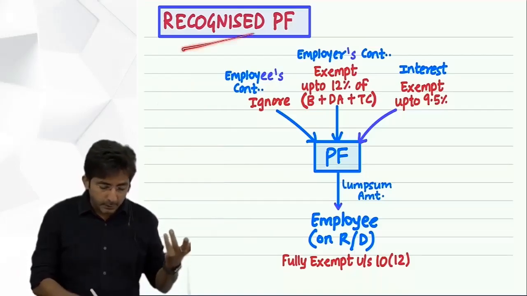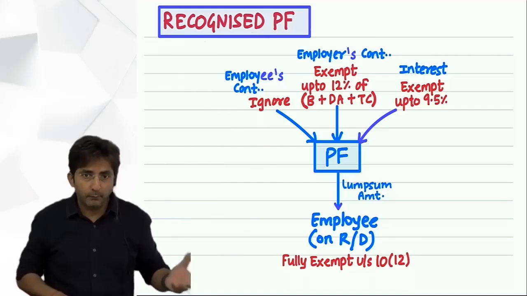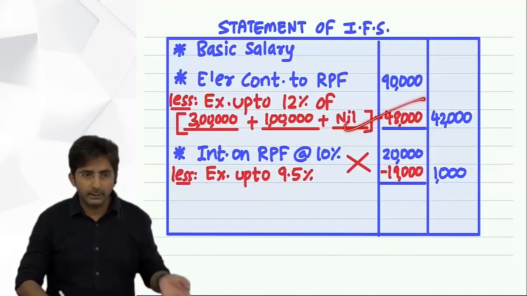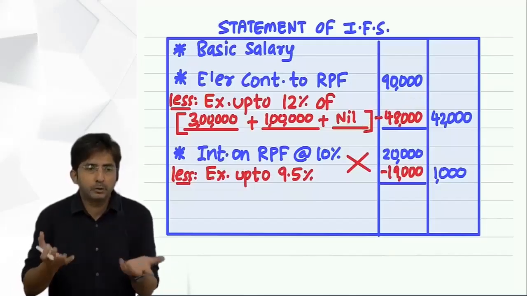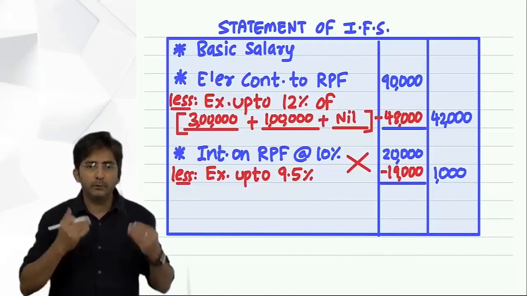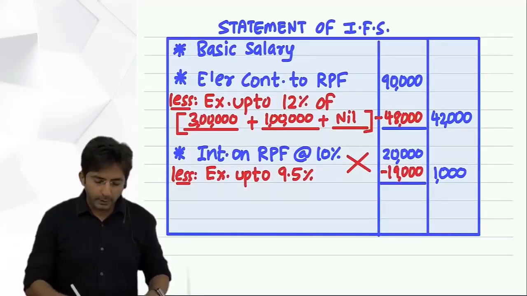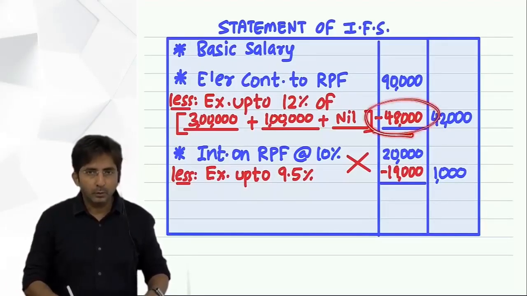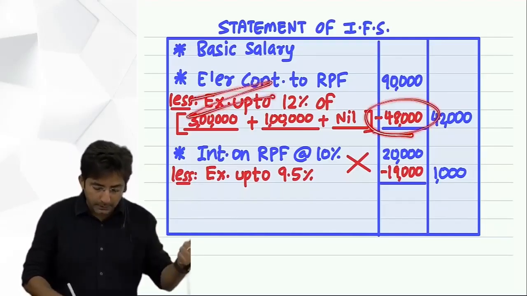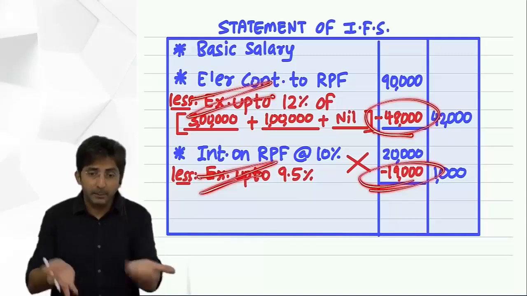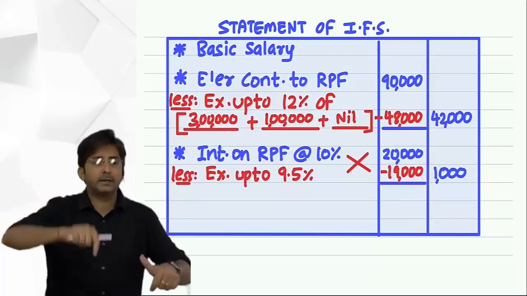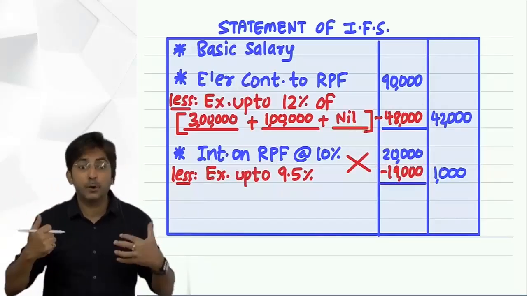Government said, just because it was a recognized provident fund, for 3 years we gave you exemption. 48,000, 48,000, 48,000. See why I am taking 3? Because in my example I am assuming he worked 3 years, then he retired. What if I say he worked only for 2 years and he retired? So he enjoyed exemption for 2 years. So whatever 2 years exemption you got in respect of employer contribution and interest, that exemption will be reversed. Reversed means it was deducted, now it will be added in your income. This is called exemption is withdrawn.